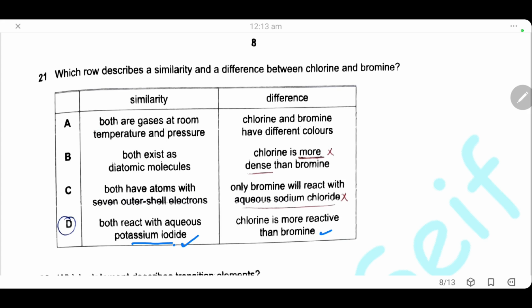A is wrong because it said both are gases at room temperature and pressure. This is wrong. Bromine is a liquid. B is wrong because it said chlorine is more dense than bromine. This is wrong because chlorine is a gas and bromine is a liquid, so of course bromine is more dense. C is wrong because it said only bromine will react with aqueous sodium chloride. Bromine is less reactive than chlorine, so it will not react with sodium chloride.